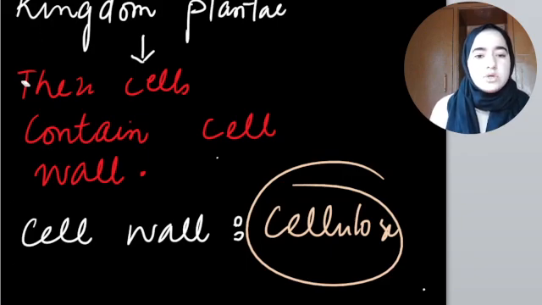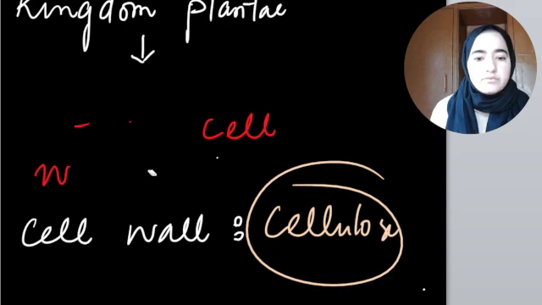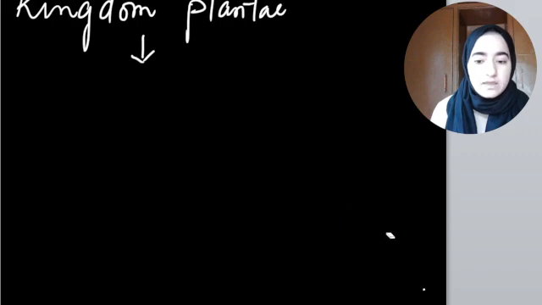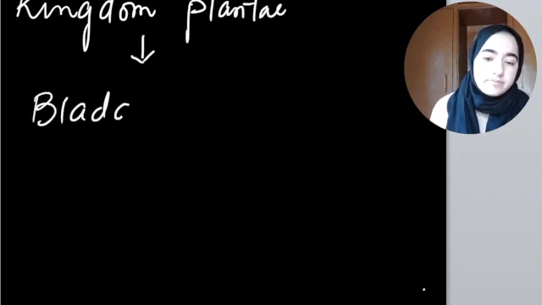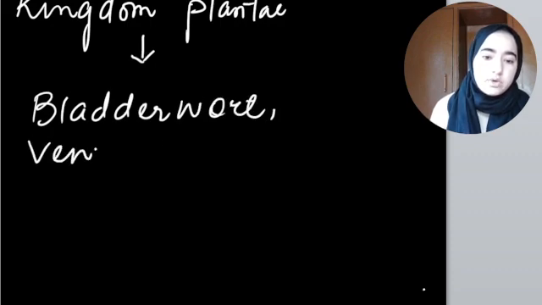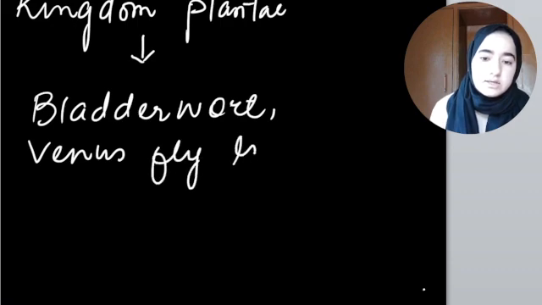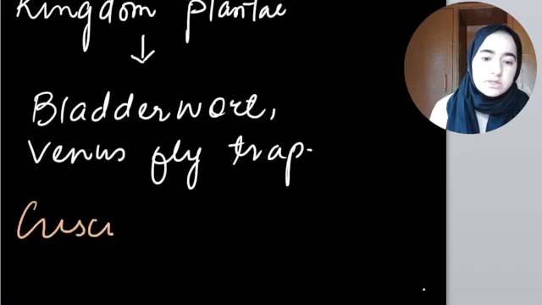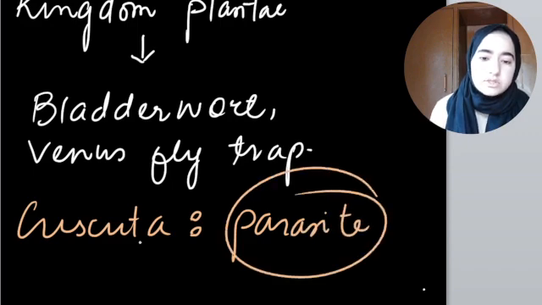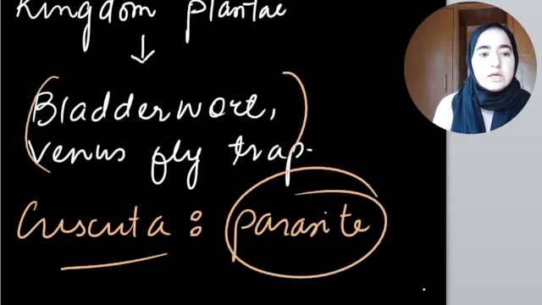But since I told you that kingdom Plantae include autotrophs, they are photosynthetic, some of them are heterotrophs as well. Those plants are known as insectivorous, meaning they eat insects, and the example is bladderwort. We have one more example known as Venus fly trap. One more example we have is cuscuta, a parasitic form of plants. I hope this concept is clear. We are done with kingdom Plantae.